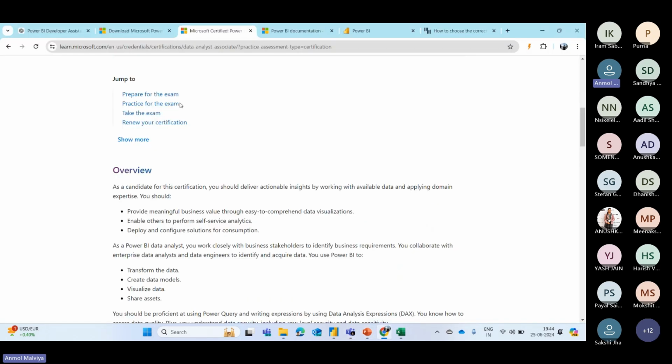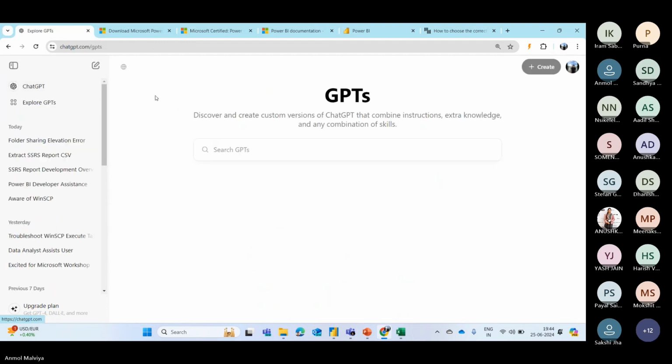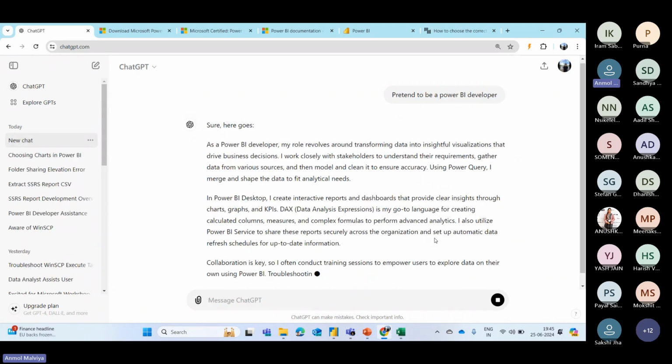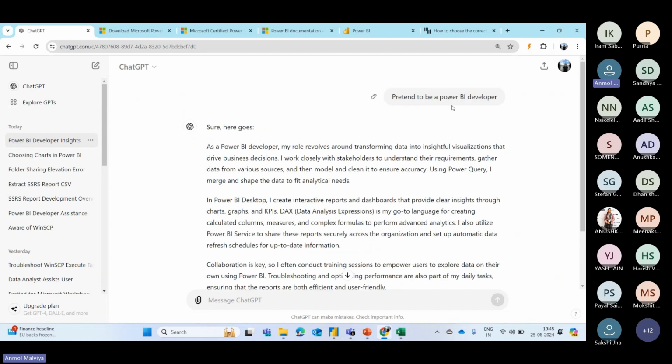We just have to go to ChatGPT. You have to create a new chat, and one thing I will recommend is, whenever you are using ChatGPT for any purpose, let's say if you want to create a blog or a video, first ask ChatGPT to pretend to be something. Right now I'm focusing on the Power BI part, so I will ask ChatGPT to pretend to be a Power BI developer. What it will do is that the output ChatGPT provides will be related to that domain only. So here I've entered the prompt: pretend to be a Power BI developer.